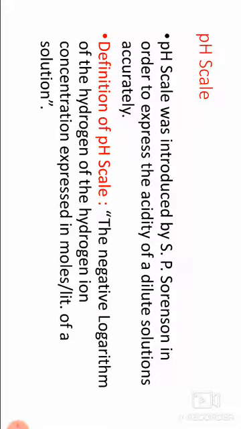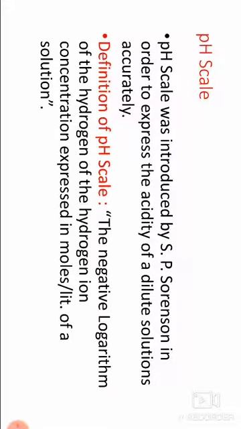Among the 3 theories, Arrhenius theory, Bronsted-Lowry theory, and Lewis theory, most chemists and textbooks follow the Arrhenius theory as the perfect definition of acid and base.